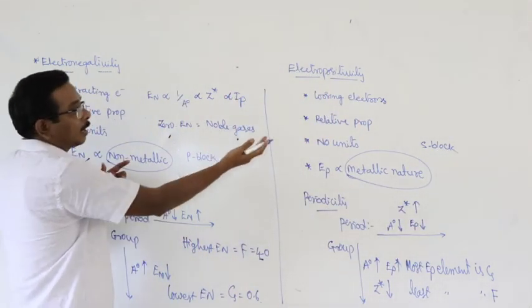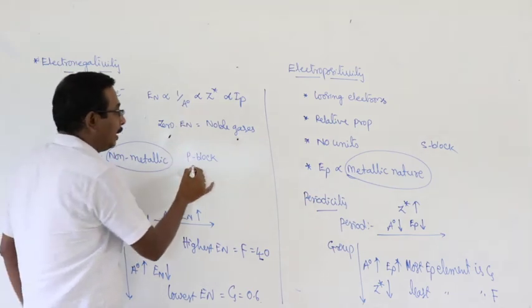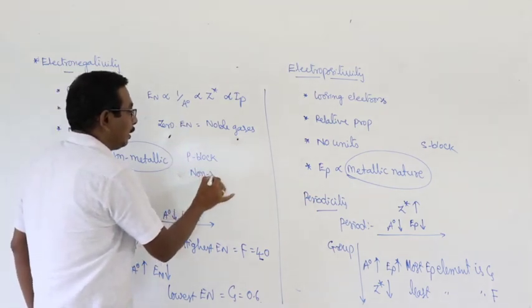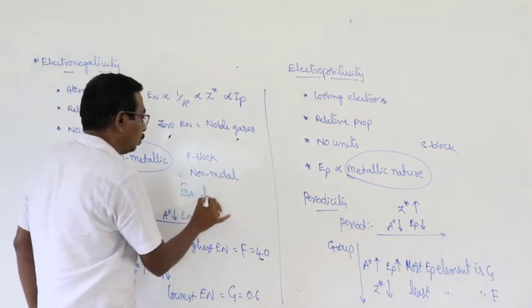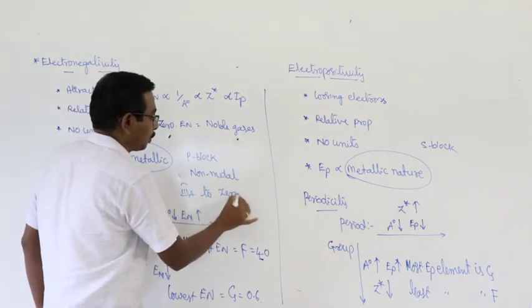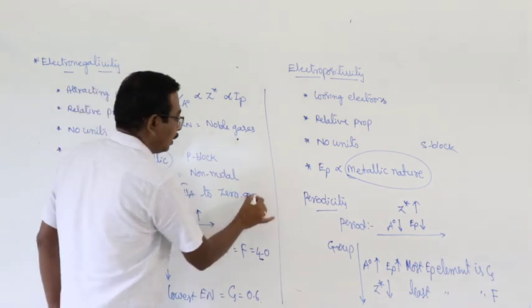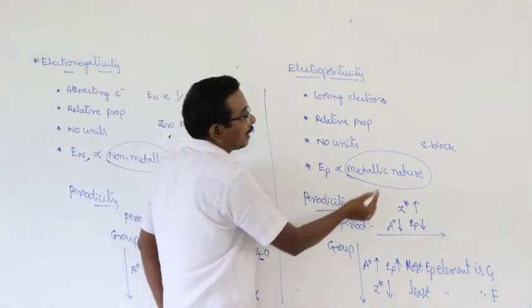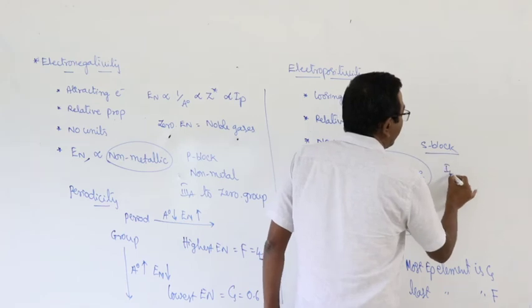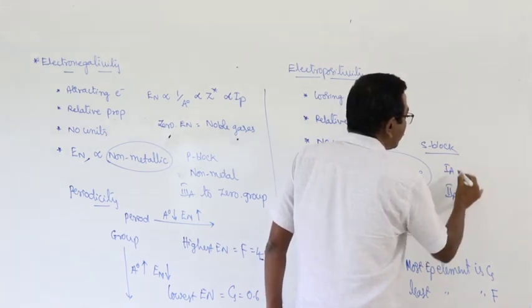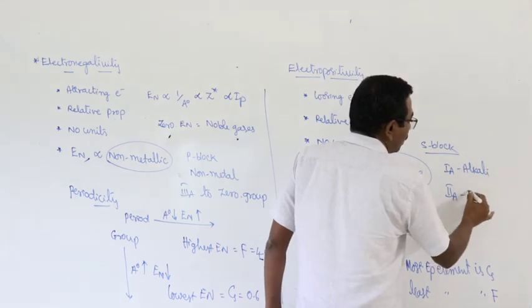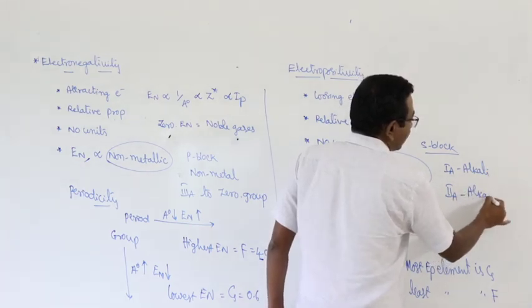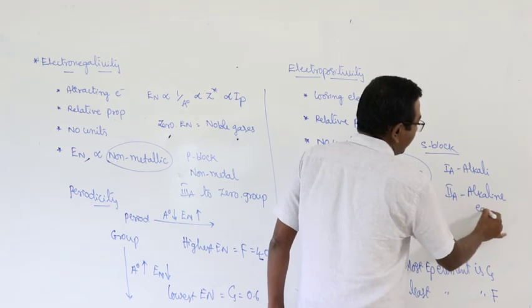In the P block they are non-metals, from group 3A to the zero group. S block elements means first A group and second A group elements, that is alkali metals and also alkaline earths.